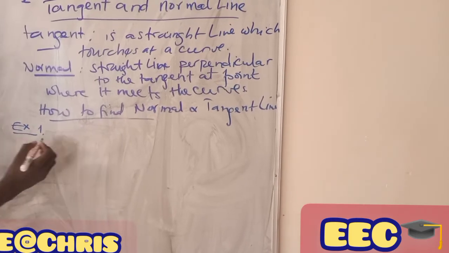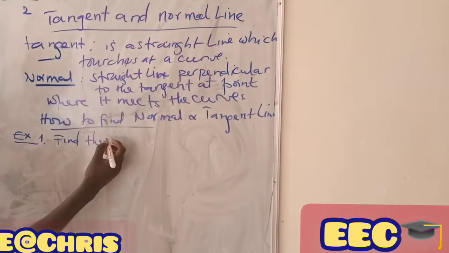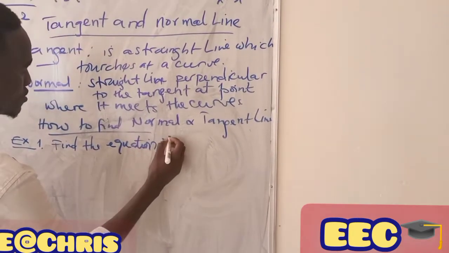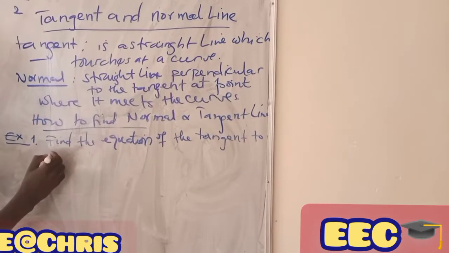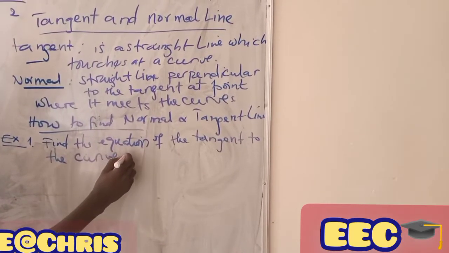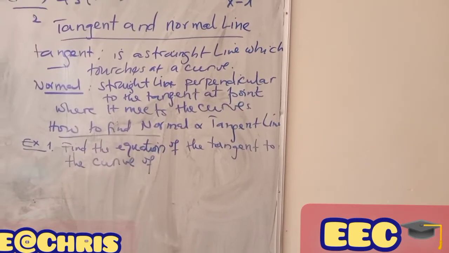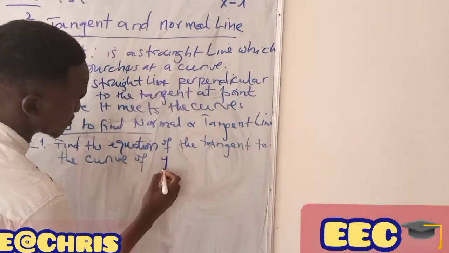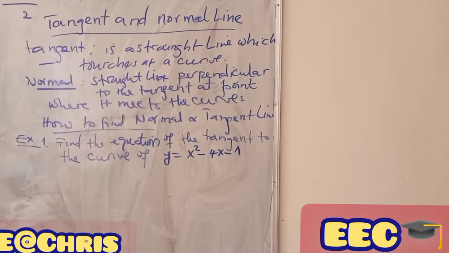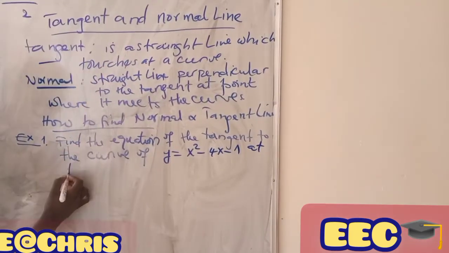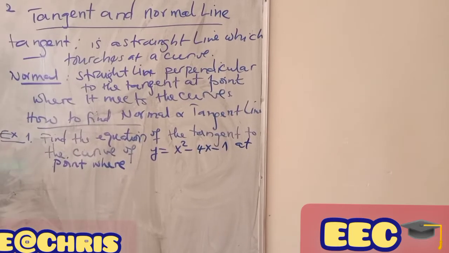Example number 1. Find the equation of the tangent to the curve of y equals x squared minus 4x minus 1 at the point where x is equal to 4.